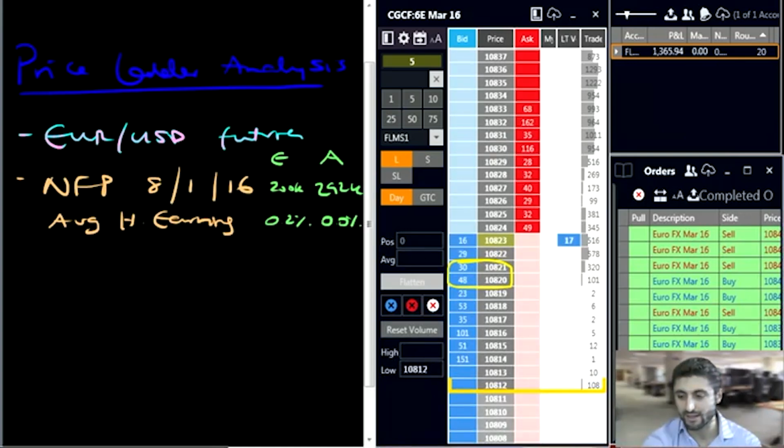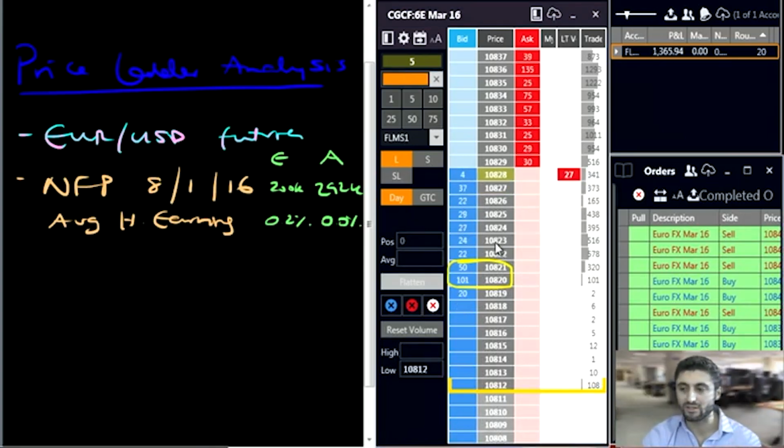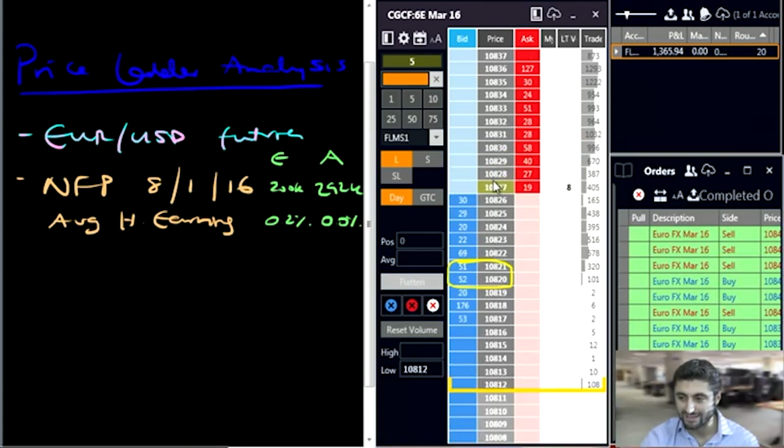Notice every time we get down to this level, someone's trying to hit the bid, as we say, and someone's reloading and putting more on the bid, more size, and refreshing the amount of bids that are offered there. So at the minute, we're just testing up at these 28s again.